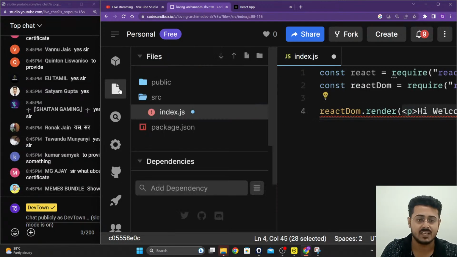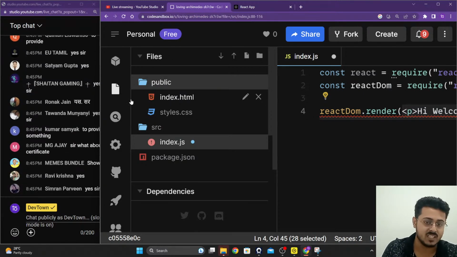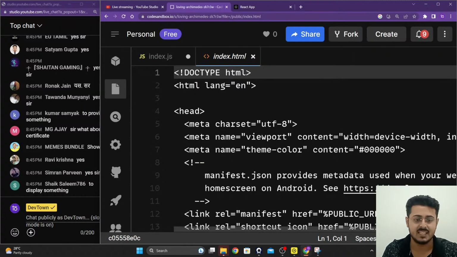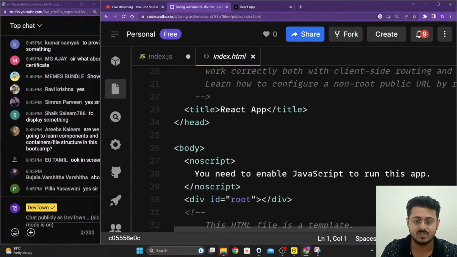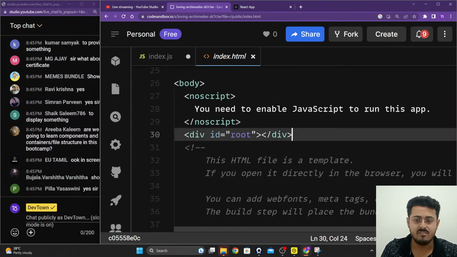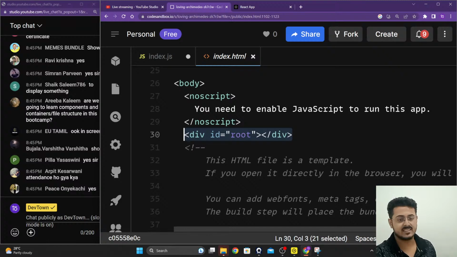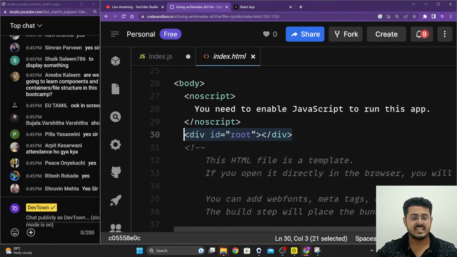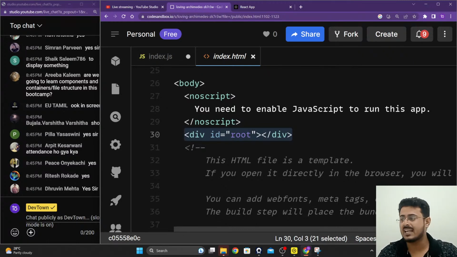If we go back into our files, into the public folder, into index.html, this is our HTML. On the HTML, you are able to see this particular tag right over here: div id equals root. Are you guys able to see this? Are you able to understand this? Please let me know.